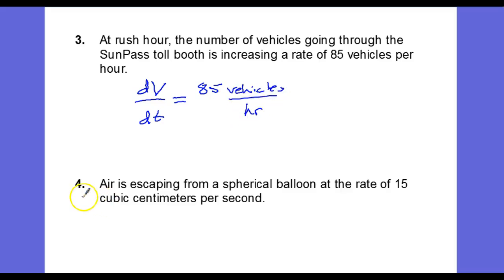per hour. Here in number 4, we have air escaping from a spherical balloon at a rate of 15 cubic centimeters per second. So again, we have a spherical shape, and so that would denote a change in volume once again. So dV/dt is equal to, and since the air is escaping, the balloon is getting smaller. This is a negative 15 cubic centimeters